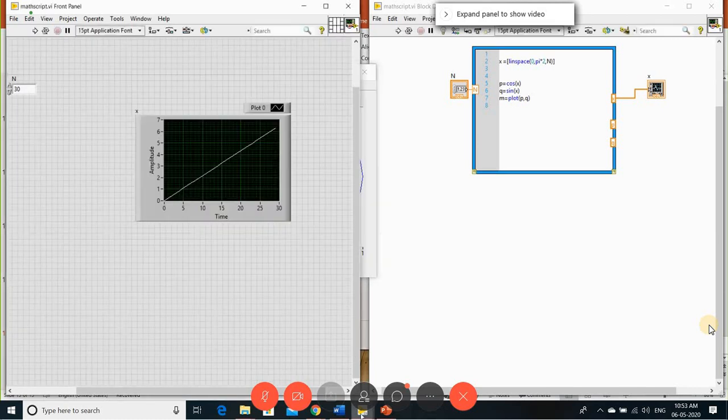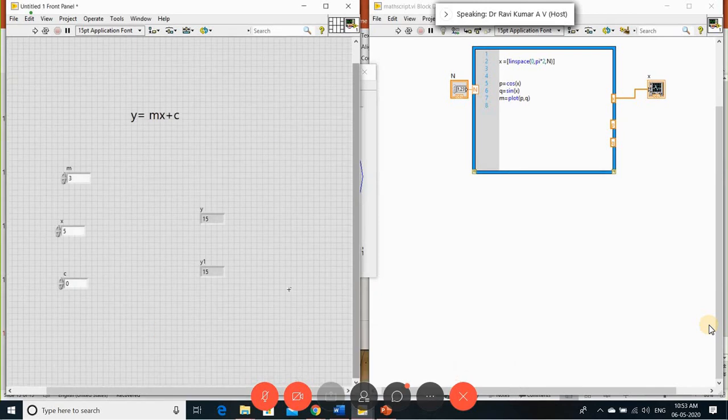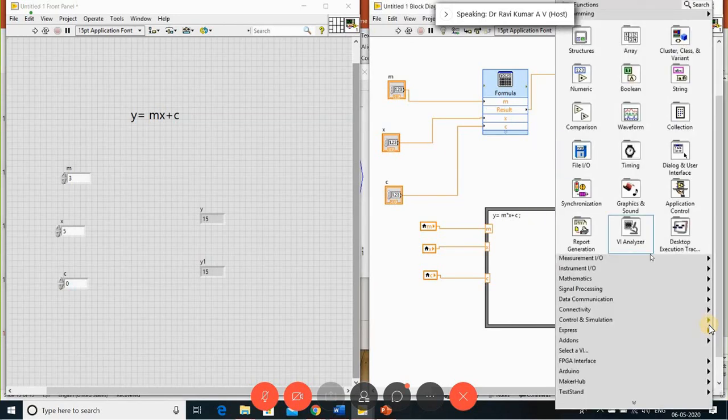Fine. So next, the formula node is over, MathScript is over, and one more we have is the expression node.